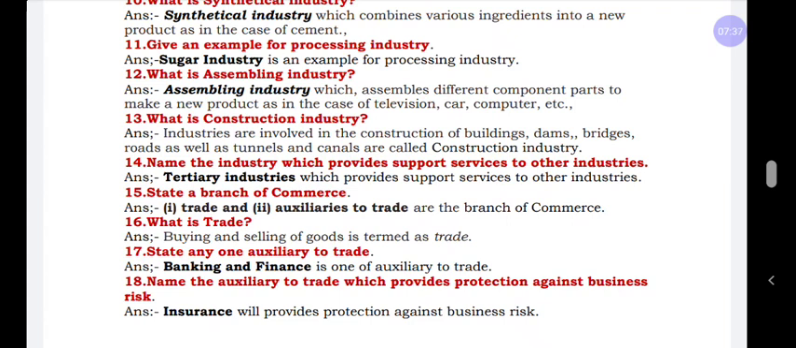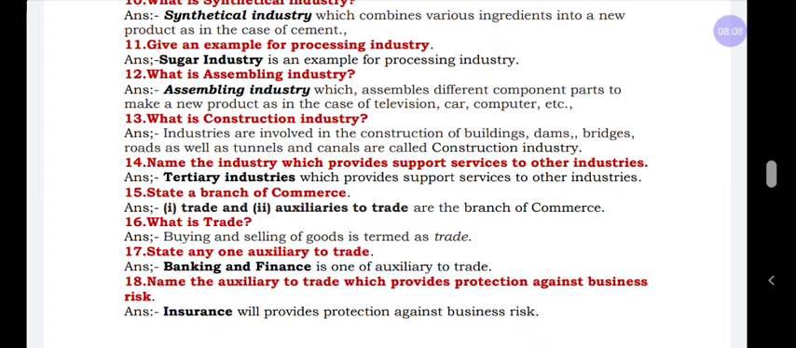And next, what is trade? This question is also compulsory, we can expect it in the examination. Trade is nothing but, in simple sense, buying and selling of goods and services. Next one, state any one auxiliaries to trade. Banking, insurance, finance, advertising, communication, among this you can write any one.